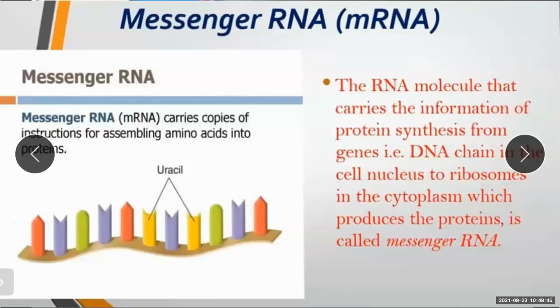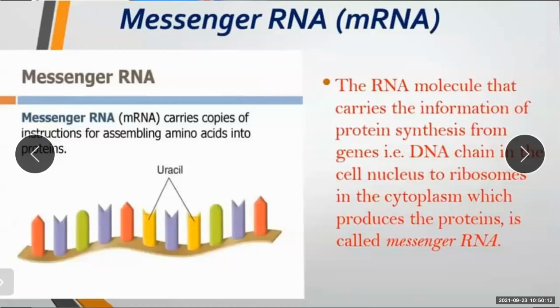Suppose, for example, the coding of the DNA is A and G, adenine and guanine. So what comes along with A? U will come on the mRNA. If G is on DNA, then C will come on the mRNA. So the only difference will be that instead of thymine, uracil will be seen. Okay? Instead of thymine, uracil will be seen.